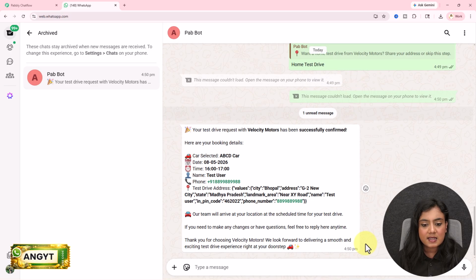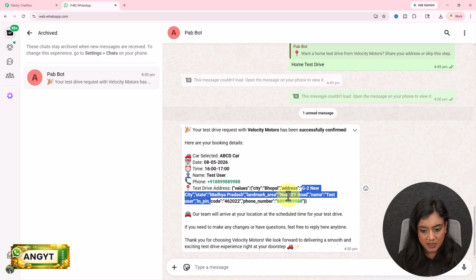And it says, test drive request. Velocity Motors has been successfully confirmed. Here is your booking details. ABCD car on the date of 8th of May 2026 from time 16 to 17, test user. This is the phone number and the address is Bhopal, G2 New City, Madhya Pradesh near XY Road. Name is test user and this is the pin code with this phone number.